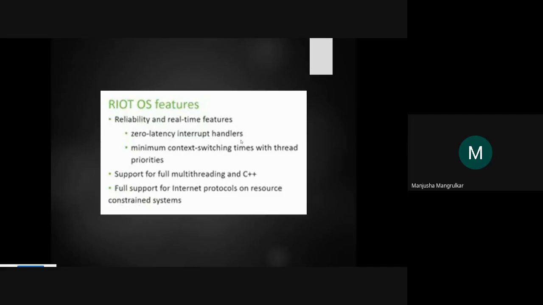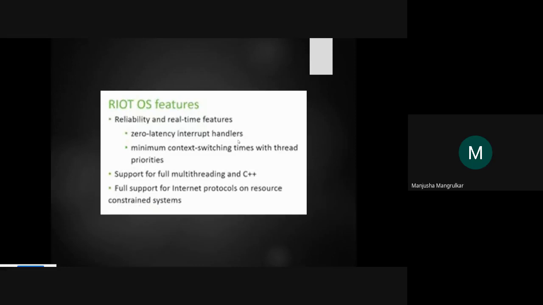It supports full multi-threading and C++. C++ is object oriented programming, whereas ANSI C is a linear kind of programming; C++ is object oriented with different features.